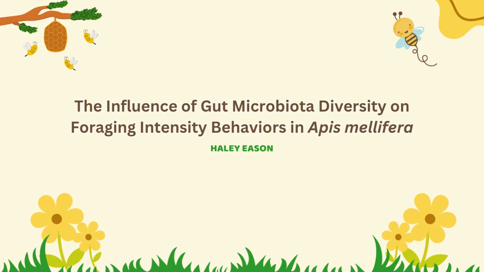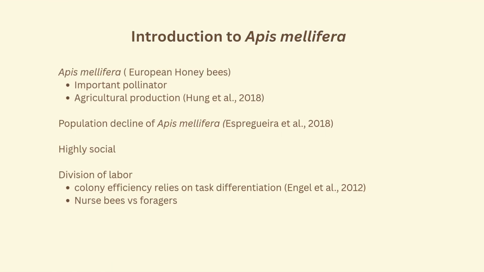The influence of gut microbiota diversity on foraging intensity behaviors in Apis mellifera by Haley Eason. European honeybees, scientifically known as Apis mellifera, are very important parts of our ecosystem and pollination services in agriculture settings.